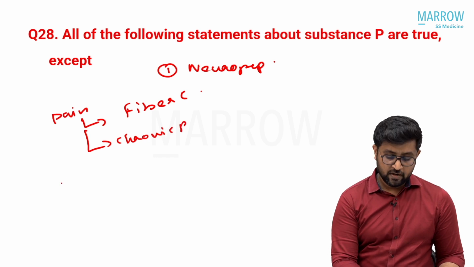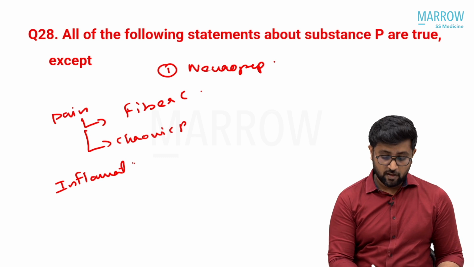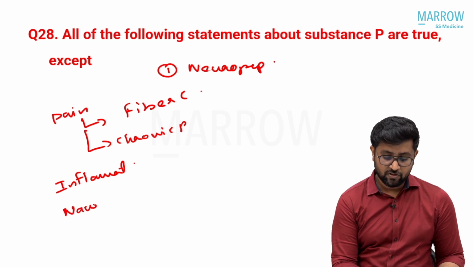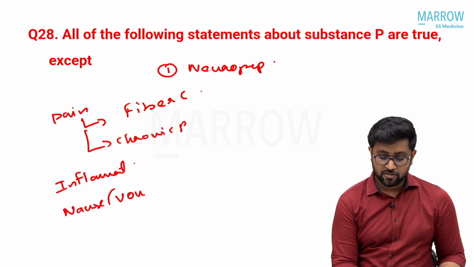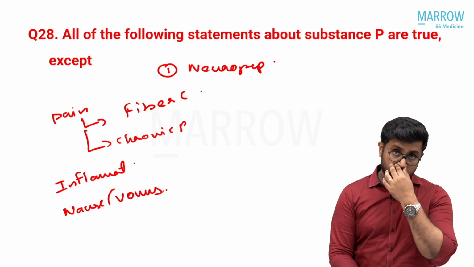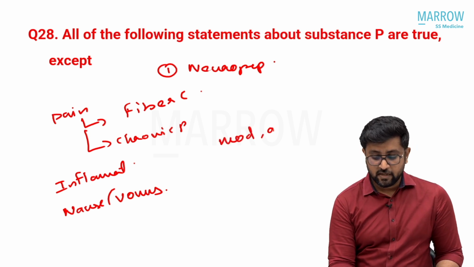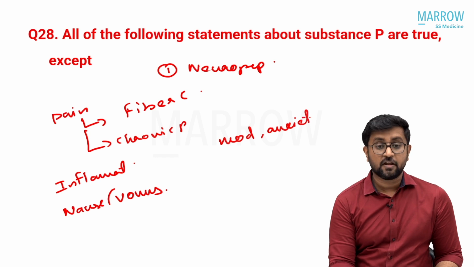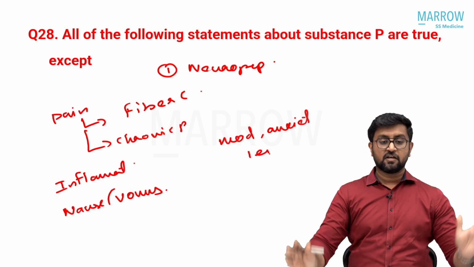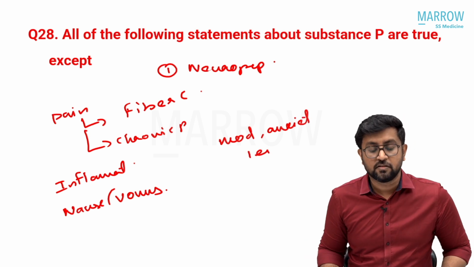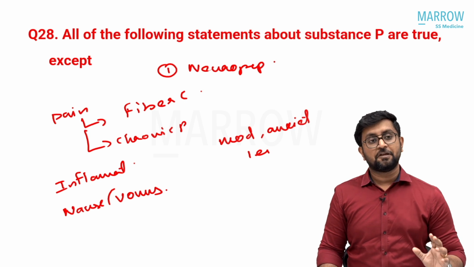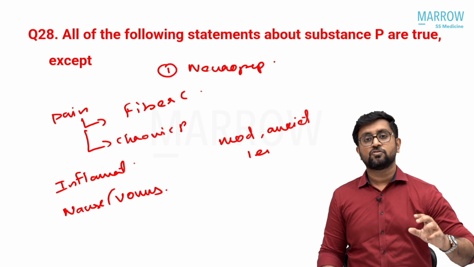It has a role in inflammation, neurogenic inflammation. It has a role in vomiting and nausea, particularly when seen with pain, which can sometimes trigger nausea and vomiting. It is also involved in some behavioral responses, including mood and anxiety. It has been known to be associated with some learning and regeneration also. So all these are together the functions of substance P. Substance P produces chronic pain, slow pain.